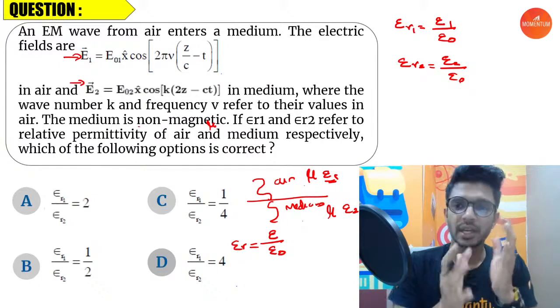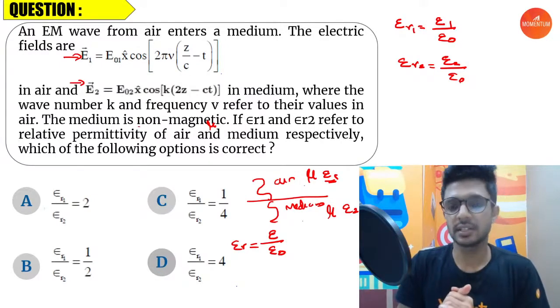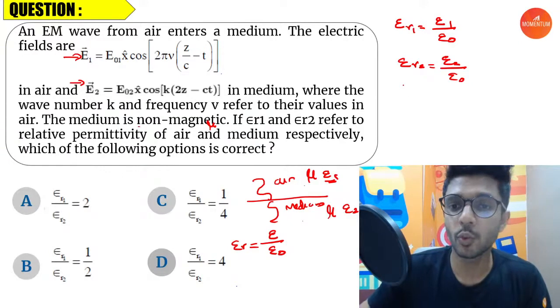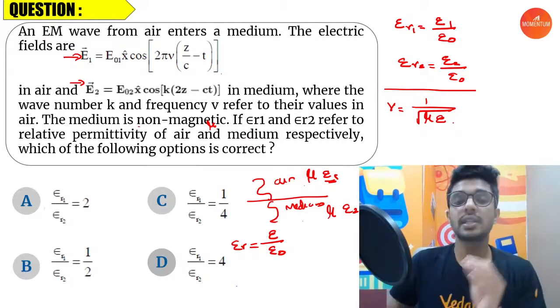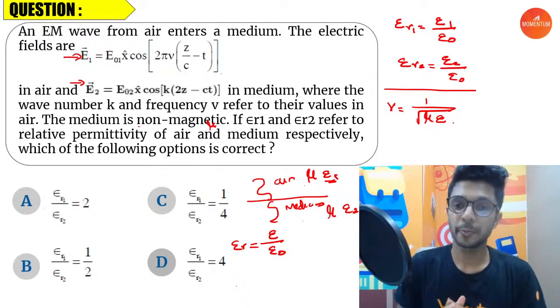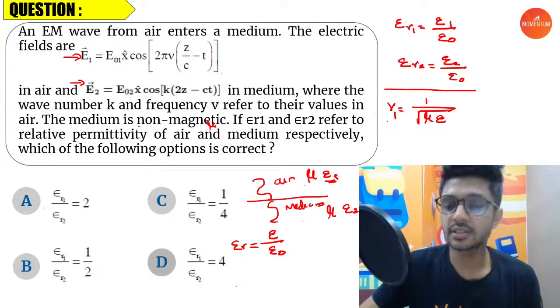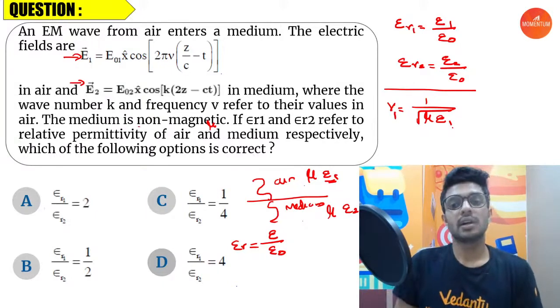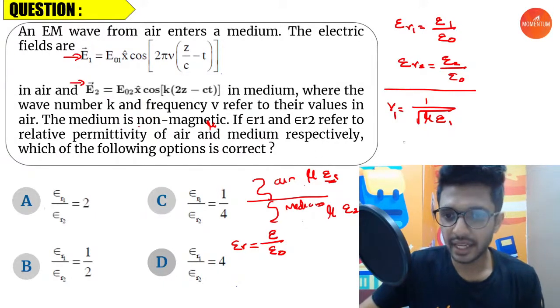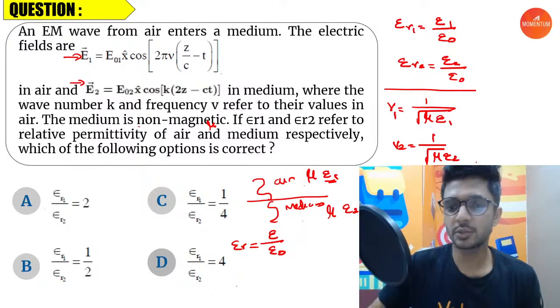Okay, now let us start doing it. For this, you have to know one more equation: the velocity of the electromagnetic wave is given by the formula 1 by root of permeability into permittivity of the given medium. So if V1 is the velocity of the electromagnetic wave in air, that is equal to 1 by root of mu, it's a constant like we already have discussed, into permittivity E1, right? And V2 will be equal to 1 by root of mu into E2.